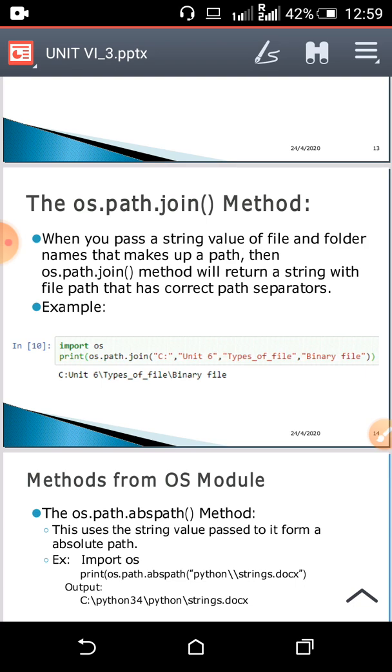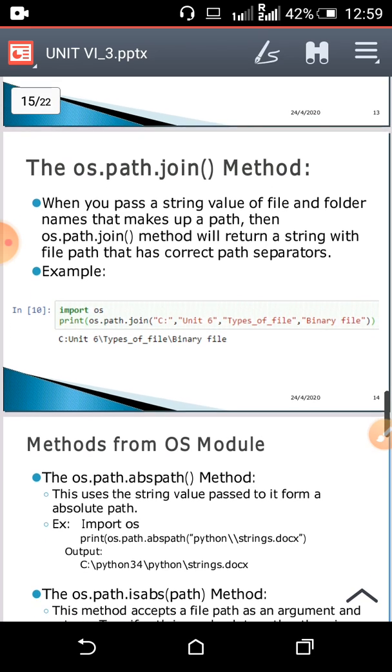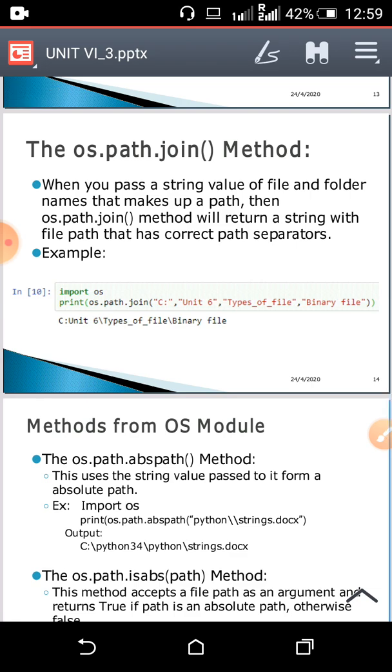We discussed that earlier when we were discussing file paths. So to make your path portable, you have to use the join method. See the example. The join method will return a string with a file path that has the correct path separators.